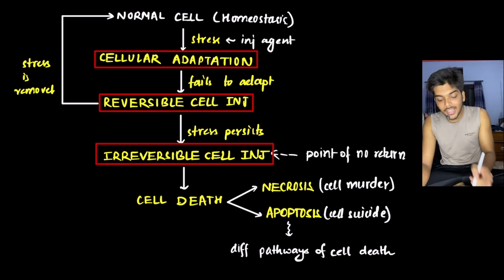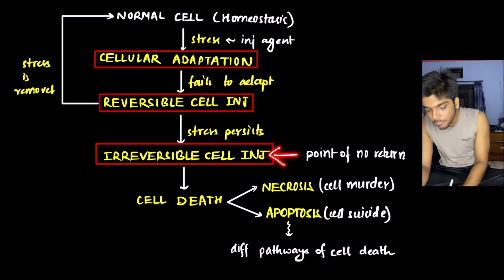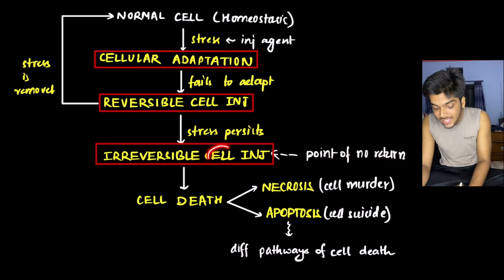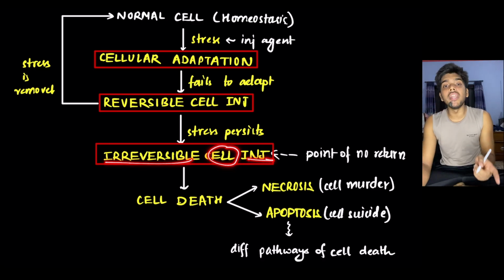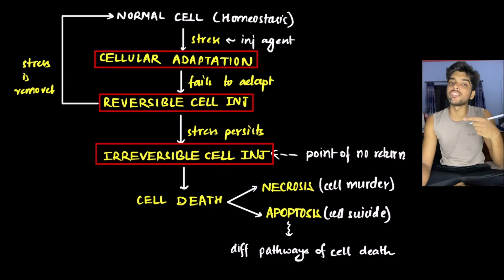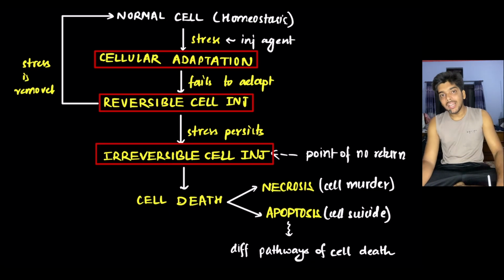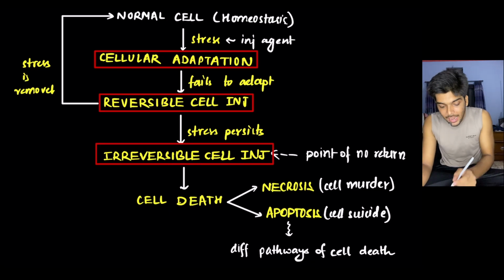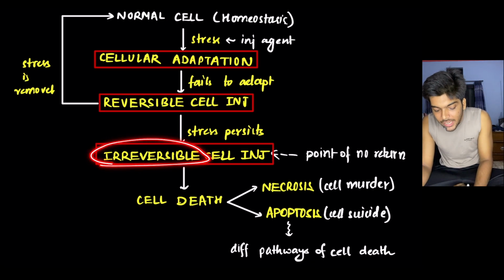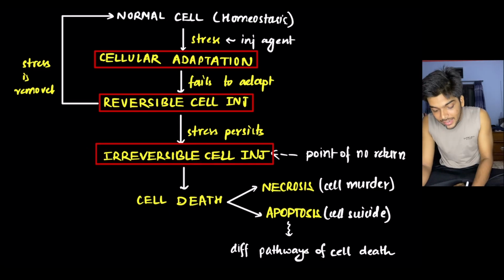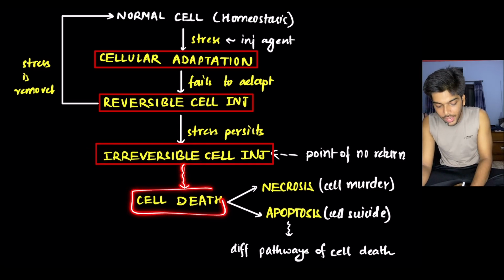And that is why it is referred to as the point of no return. That is, once the cell is irreversibly injured, it will never return back to its normal original condition. Second thing, a cell that is irreversibly injured will eventually die. So cell death will take place.